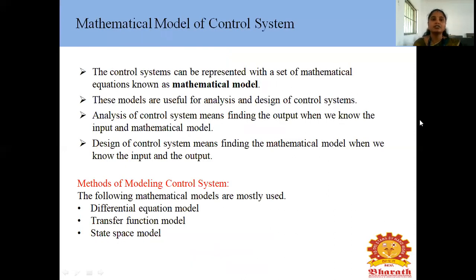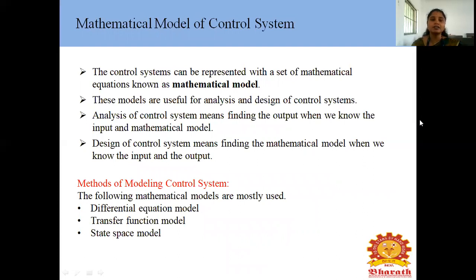Okay, next we have discussed the mathematical model of control system. A control system can be represented with a set of mathematical equations known as a mathematical model. This model is useful for analysis and design of control systems. Analysis of control system means finding the output when we know the input and mathematical model. Design of control system means finding the mathematical model when we know the input and output of the system.